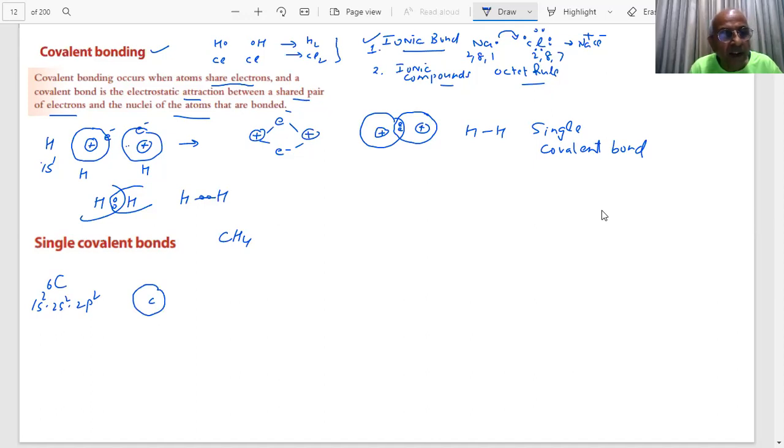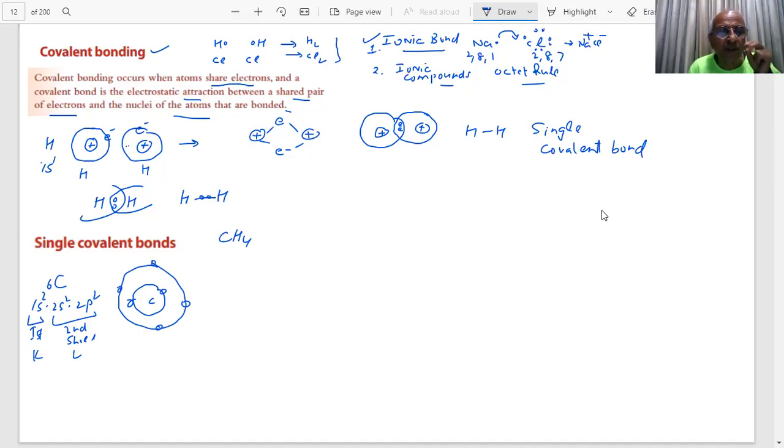First shell. This is my second shell. This is the first shell, n equal to 1. The first shell has how many electrons, student? 2. And the next shell, how many electrons are there? 1, 2, 3, and 4 electrons. Yes or no? 4 electrons. Yes, sir. This is my K shell, this is my L shell.